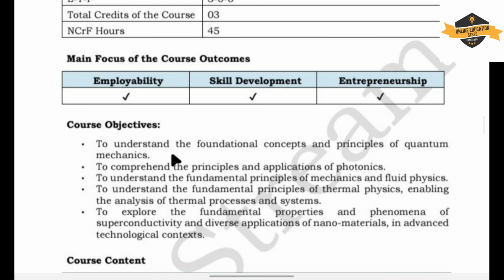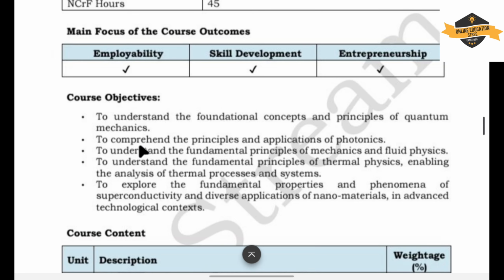The course objective is to understand the fundamental concepts and principles of quantum mechanics, to comprehend the principles and applications of electronics, to understand the fundamental principles of mechanics and fluid physics, to understand the fundamental principles of thermal physics, enabling the analysis of thermal processes and systems, to explore the fundamental properties and phenomena of superconductivity and diverse applications of nanomaterials in advanced technical contexts.